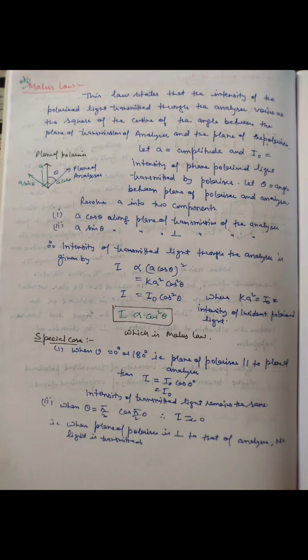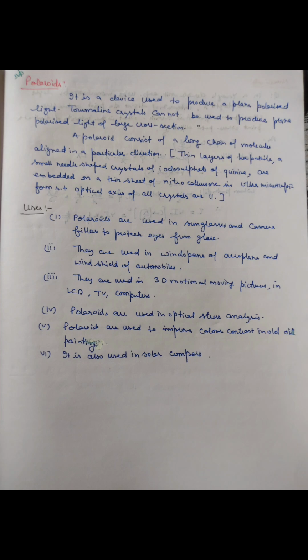Malus's law states that the intensity of polarized light transmitted through the analyzer varies as the square of the cosine of the angle between the plane of the analyzer and the plane of the polarizer. A Polaroid consists of a long chain of molecules aligned in a particular direction. Polaroids are used in sunglasses, camera filters, window panes of aeroplanes and bullet trains, automobiles, 3D pictures, LCDs, TVs, computers, and in solar compass, etc.